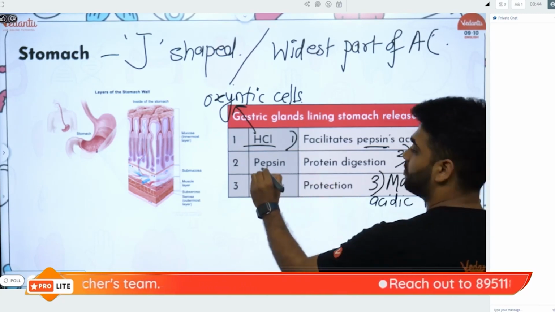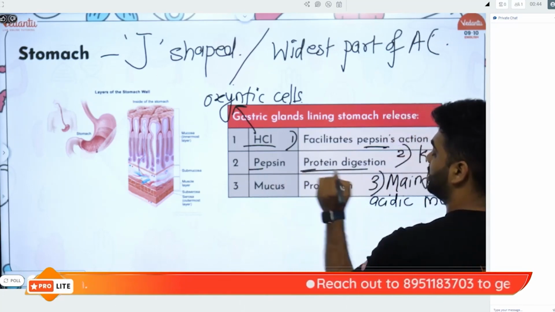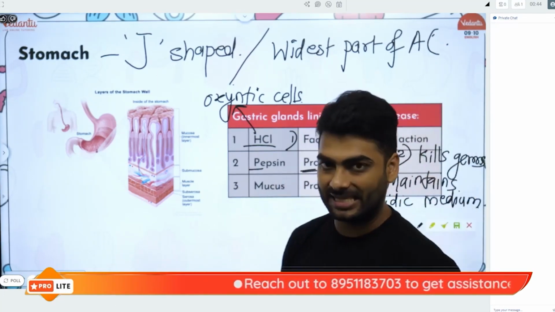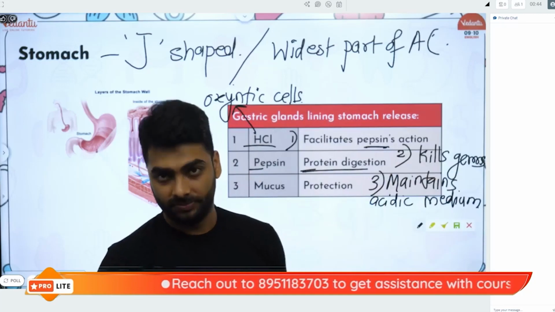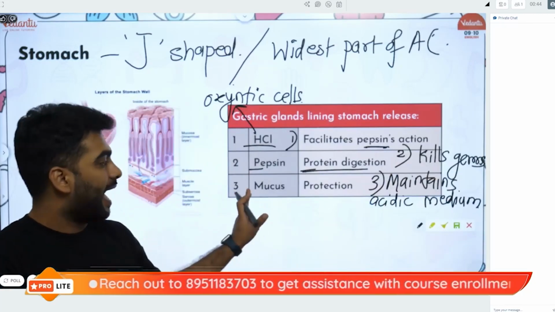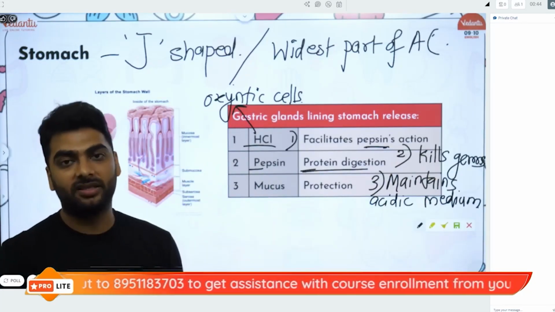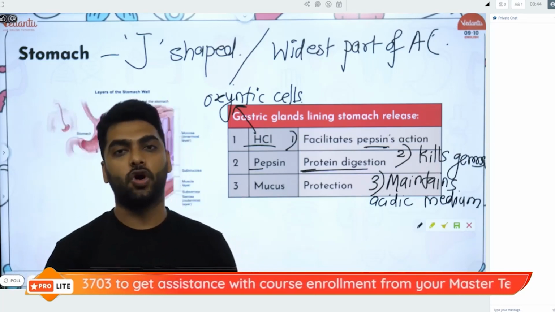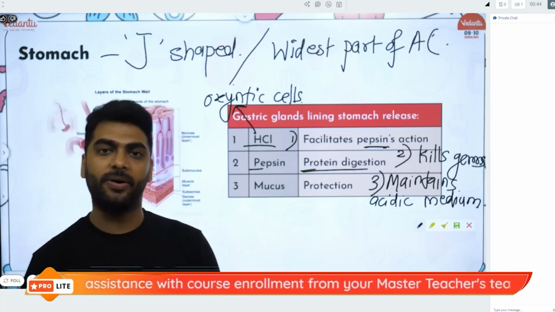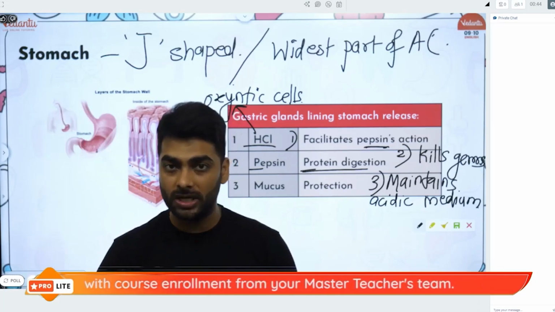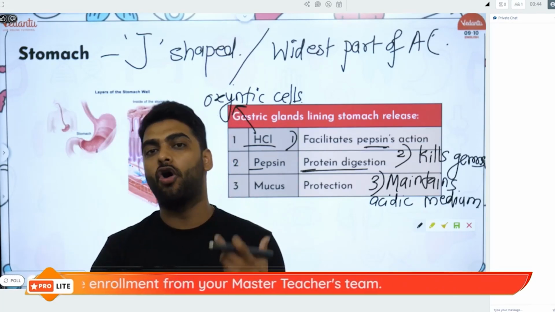Pepsin, P for pepsin, P for proteins. It will convert the proteins to peptones, and mucus helps to protect the wall of the stomach from the strong hydrochloric acid. We know from grade 7 chapter acids, bases and salts that HCl is a strong acid.